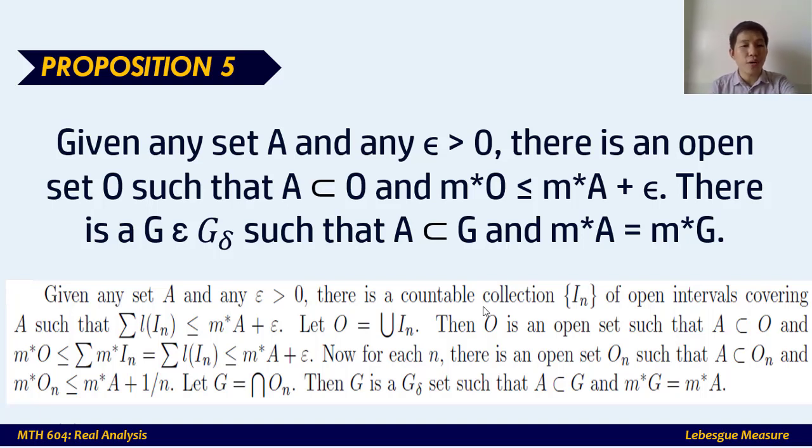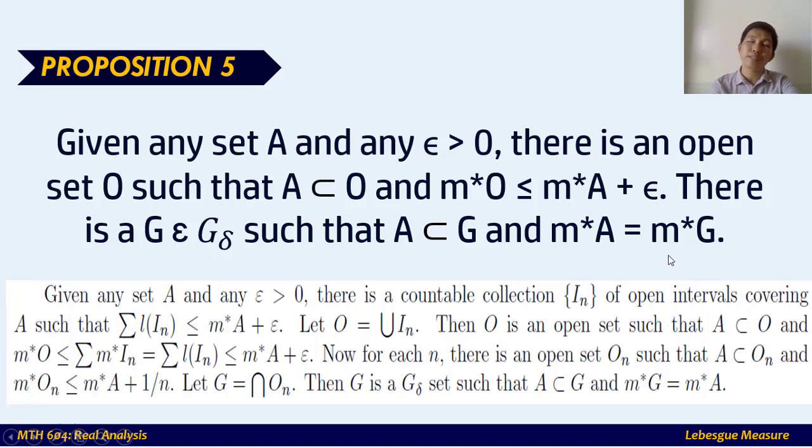Meaning, the outer measure of O is less than or equal to the sum of the outer measures of I sub n. Since the outer measure of I sub n is also the length of I sub n, and we have established here that the sum of the lengths of I sub n is less than or equal to m star A plus epsilon, then m star O is also less than or equal to m star A plus epsilon. So we have established the first part.